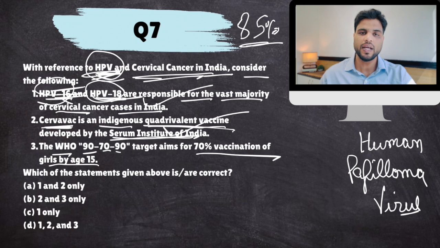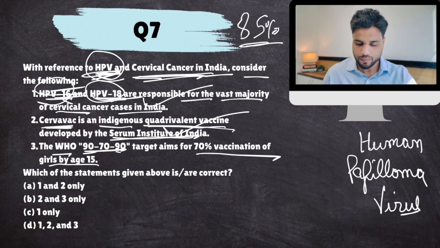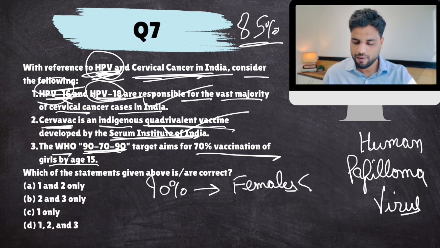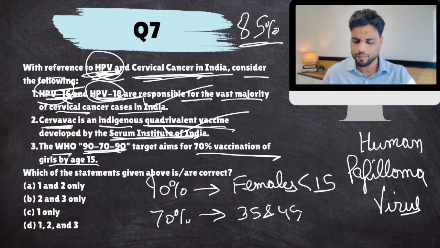This is correct. Now, to tackle cervical cancer cases, WHO proposed the 90-70-90 strategy. 90 means that 90% of girls under 15 should be vaccinated. 70 means that 70% of females of the age group 35 to 45 should be screened, tested, for HPV infection.